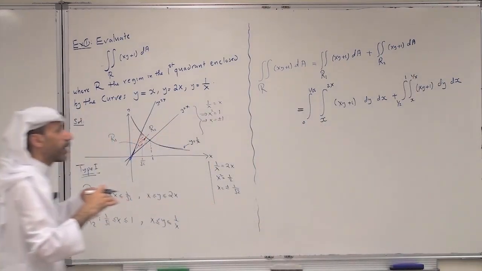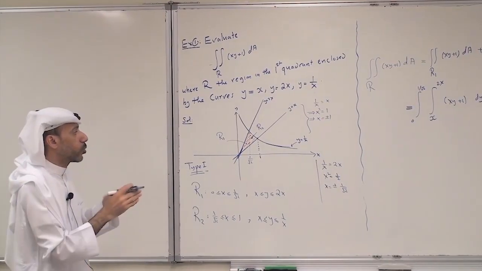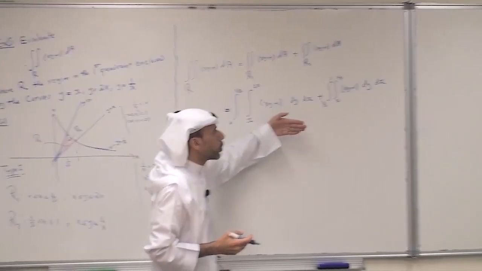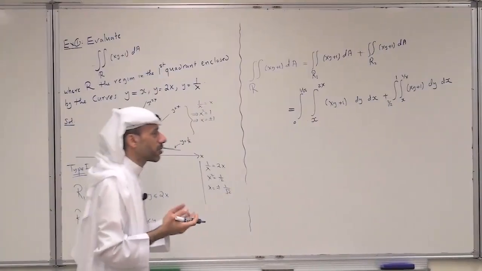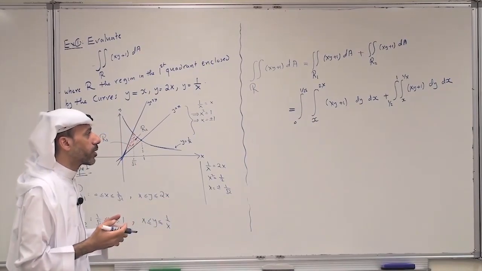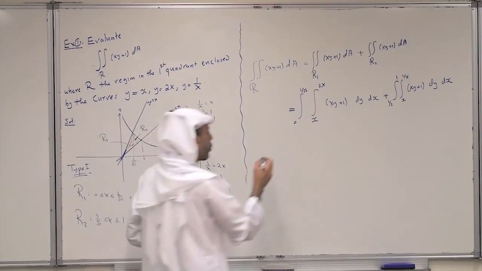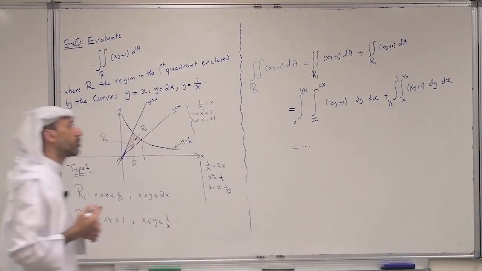So this is how we set up the limits of integration for the two regions. Now the next step is just we compute, and the computation is really not difficult, so just a direct computation. So we leave it for you to continue the solution. So we continue just direct calculation.